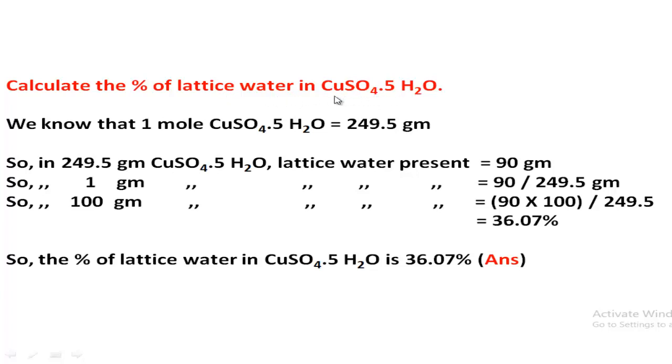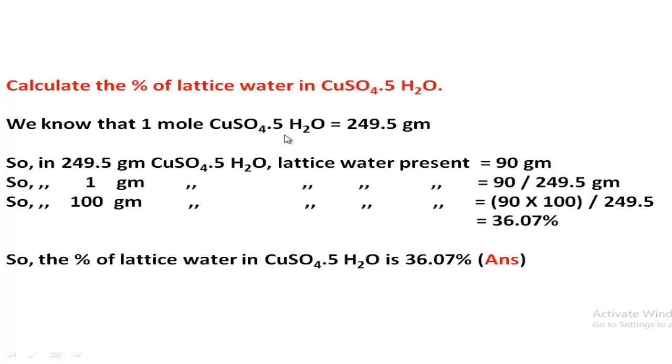So here what we have to do is determine the percentage of lattice water in this molecule. This is also known as blue vitriol, copper sulfate with 5 molecules of water. So we know that 1 mole of blue vitriol equals 249.5 gram. This is the molecular mass of blue vitriol, or copper sulfate with 5 molecules of water. Total molecular mass is 249.5 gram. So in 249.5 gram of blue vitriol, the lattice water present is 90 gram.